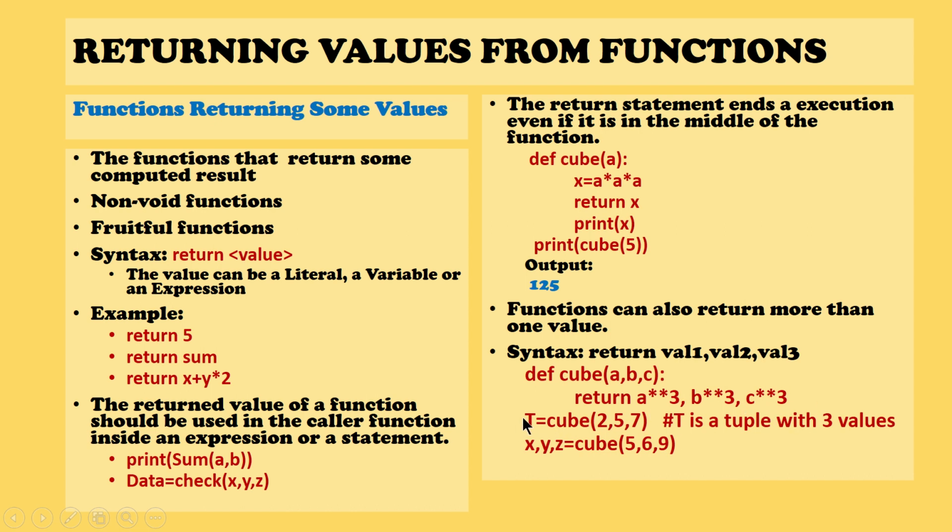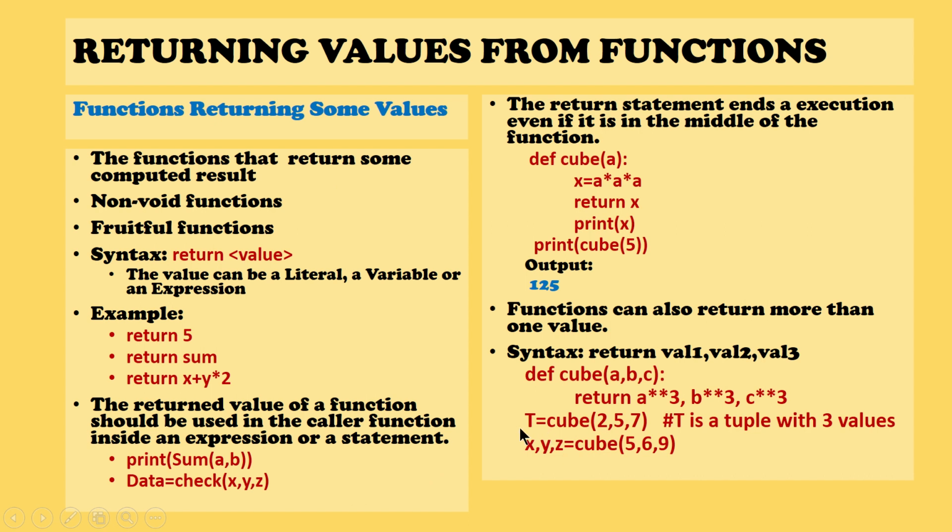In my top level statement or in a caller function, I am writing the statement t is equal to cube of 2 comma 5 comma 7. It is going to return three values, that is 2 cube, 5 cube, and then 7 cube, and that will be stored in a variable t. So t is 8 comma 125 comma the value of 7 cube.